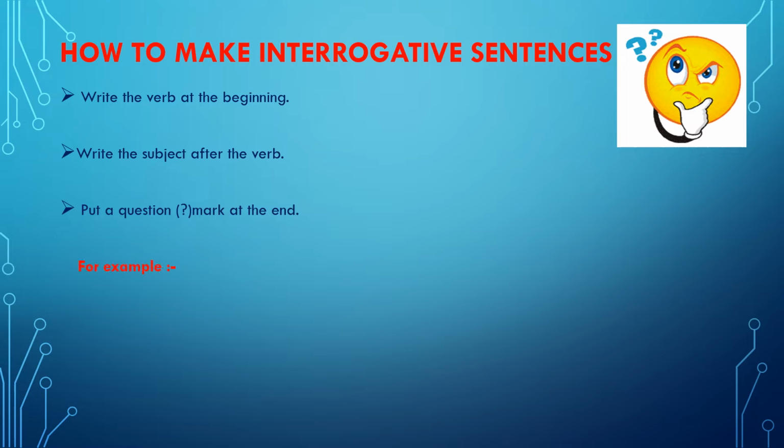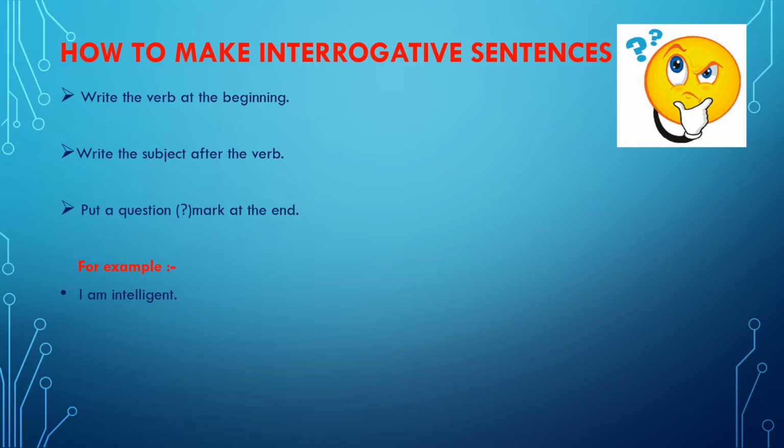For example, I am intelligent. This is a statement. So let us find out the verb and the subject. In this sentence, the verb is a word which is am, and it is a helping verb which I have already told that we will be learning later on. So after identifying the verb, we need to identify the subject.